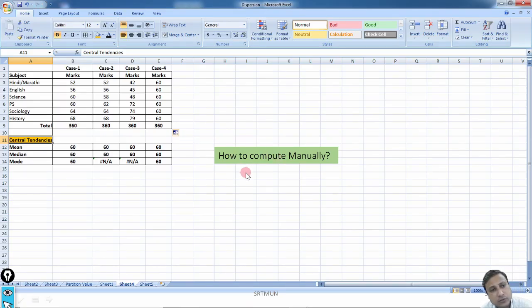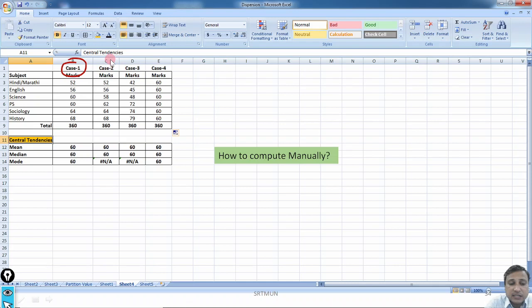The same example we'll use, but before going to the computation or the meaning part, let me compute standard deviation using the formula. Why are we using the formula? For a better understanding of the concept. Actually, there is really no need to remember the formula, because we are going to take help of MS Excel and SPSS. How to compute it manually? To compute standard deviation manually, we'll consider only case number 1, and in the same pattern we can compute standard deviation for the other cases also.